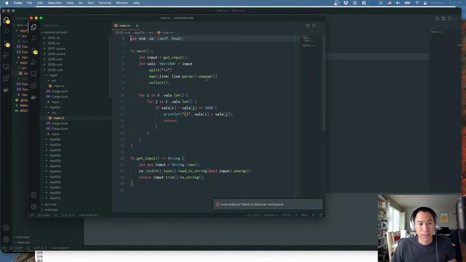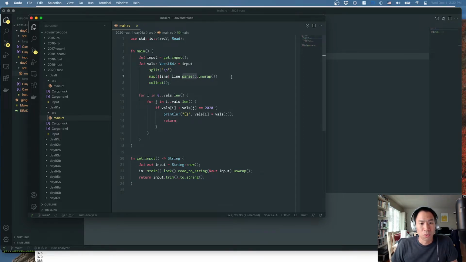I'm guessing that I can just grab this. So I grab the input, and then these are int64 values. They're integers. And we're basically splitting it by new lines, and over each substring that comes out of that, we are parsing and then unwrapping it. Rust is really cool in that it's doing a kind of type inference here. It knows that you want a vector of int64, so the compiler will infer that what you're talking about is the parse function for integer 64s.